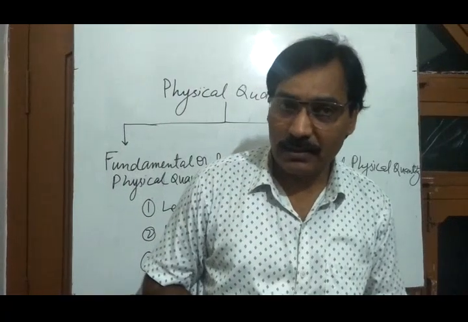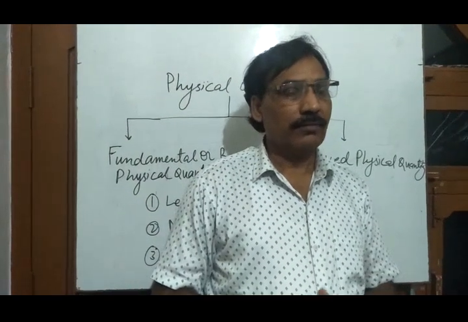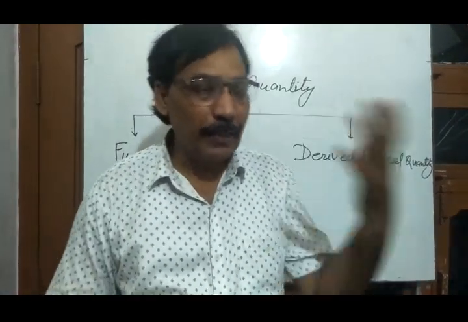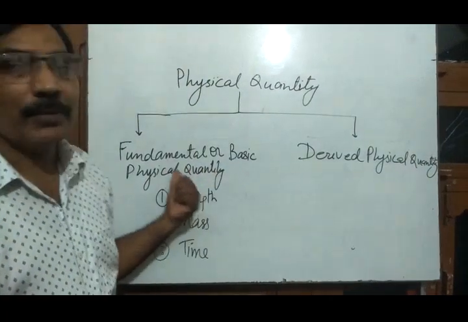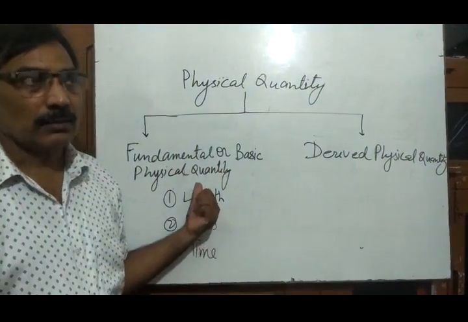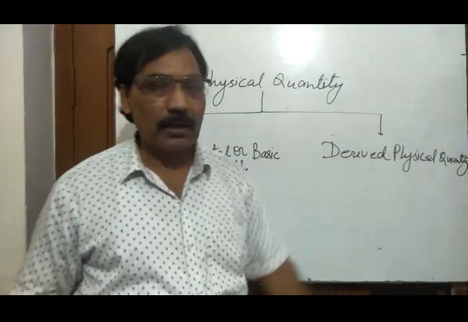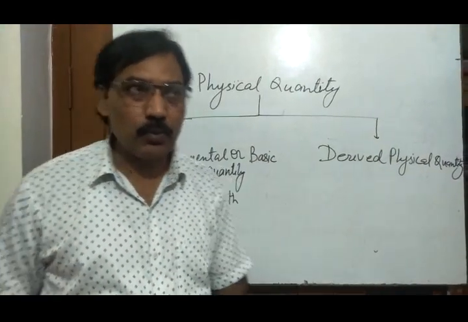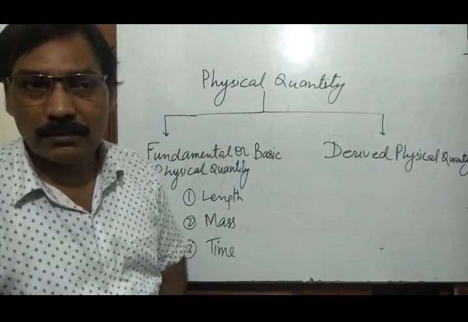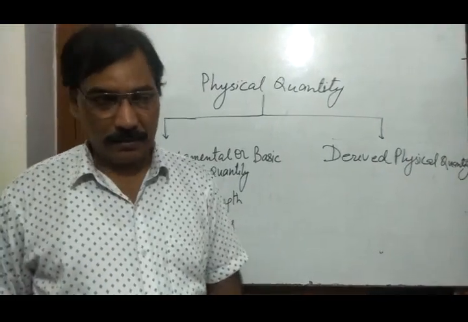What are derived quantities? The physical quantities which depend upon two or more fundamental quantities are known as derived physical quantities. For example, suppose you want to find the speed of a car.